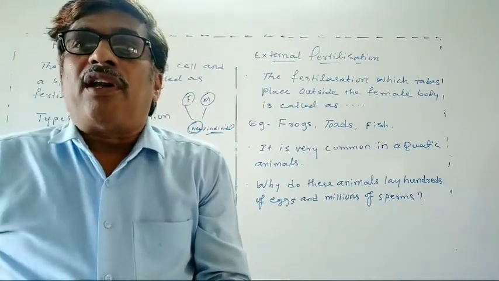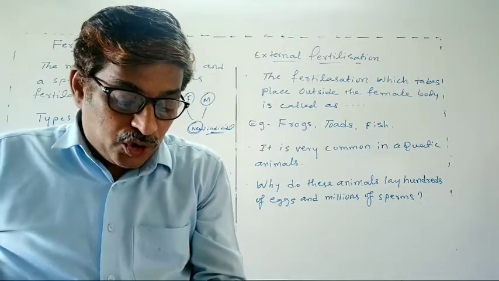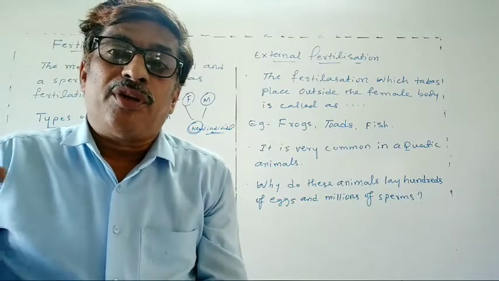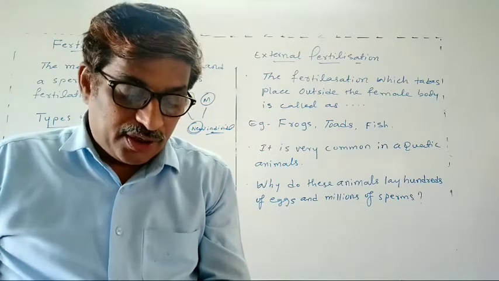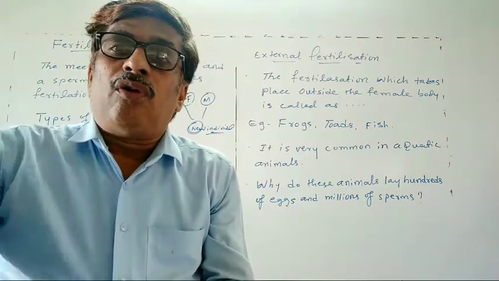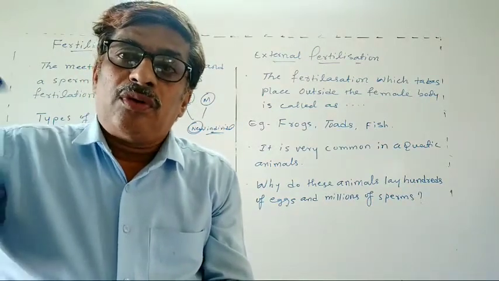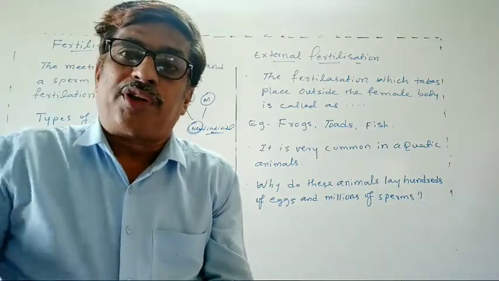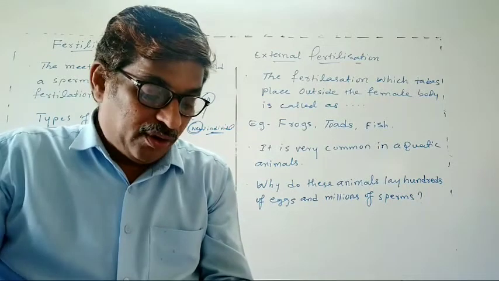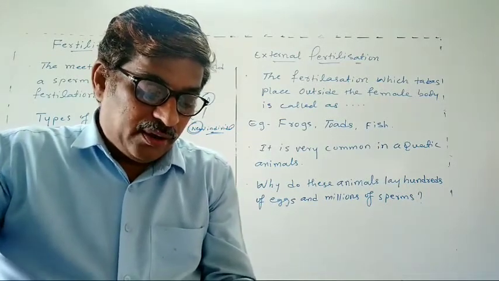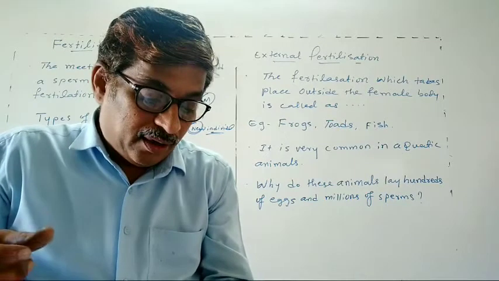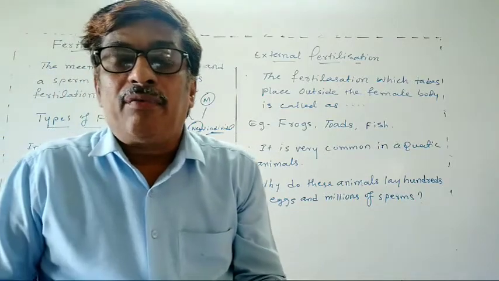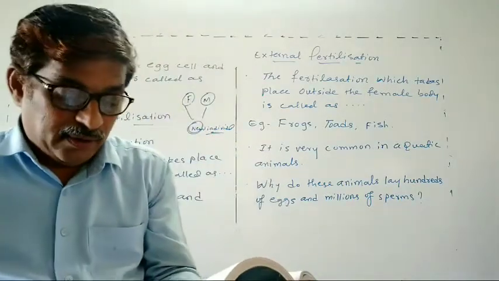Okay, now how does this fertilization take place? During the spring season as well as the rainy season, they move on the water. They move on the surface of the water. Okay, ponds or slow flowing streams, they move. And they come to the river and they move slowly. When the male and female come together in the water, the male and female contact each other in water.